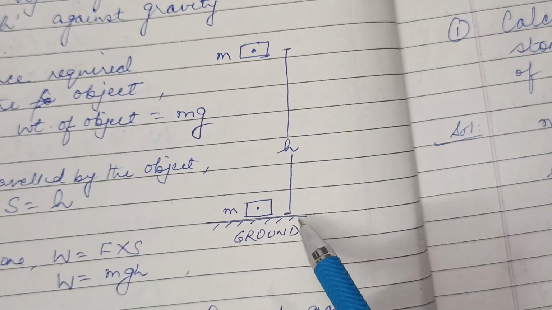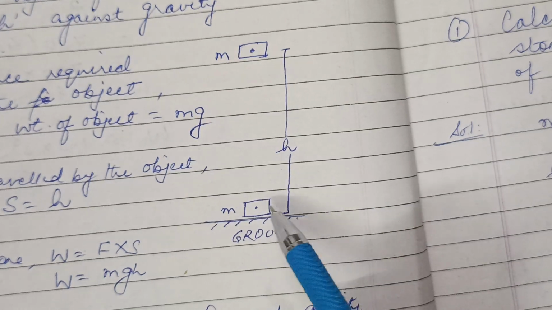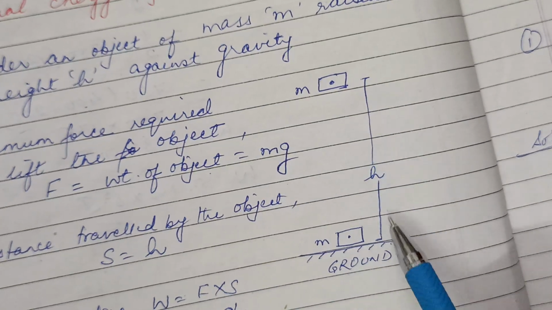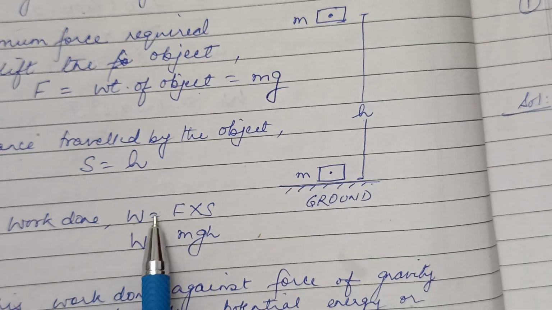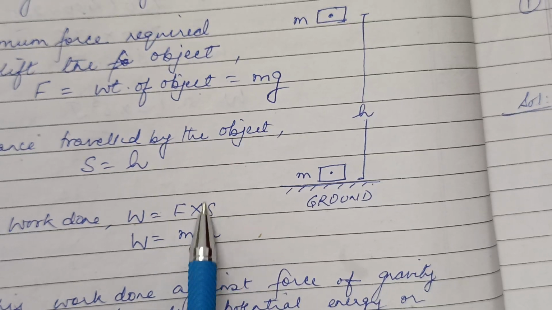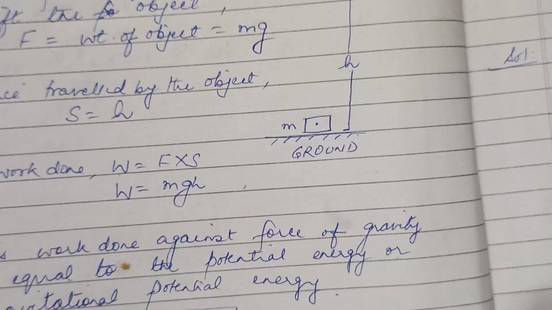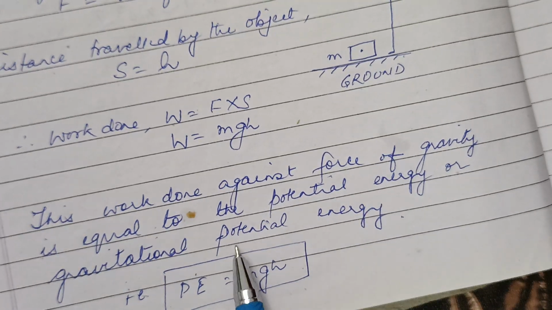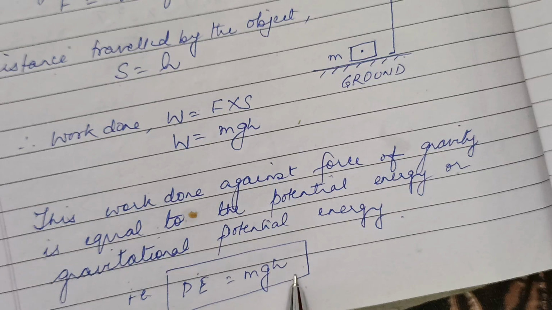So the minimum force required to lift the object from the ground will be equal to the weight of the object. Now, what is weight? That is equal to m into g. And what is the distance traveled by the object? That is h. So S is equal to h. Now we know that work done is equal to F into S. So what is F? F is the weight of the object, that is m into g. And what is S? S is h. So W is equal to mgh. Now this work done against the force of gravity is equal to the potential energy or gravitational potential energy. So the expression for potential energy is mgh.